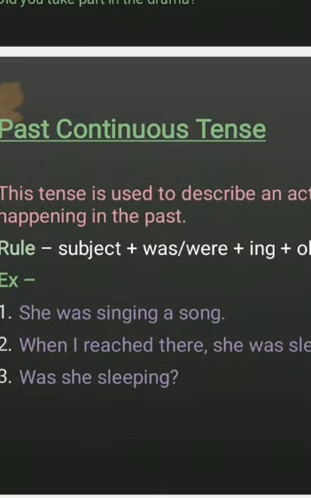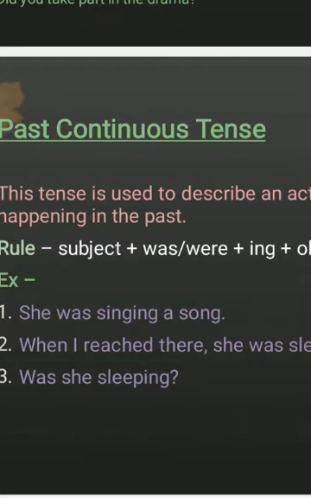Next tense is past continuous tense. This tense is used to describe an action that was happening in the past. Rule: subject plus was plus verb plus ing plus object. For example, she was singing a song. Next, when I reached there, she was sleeping.